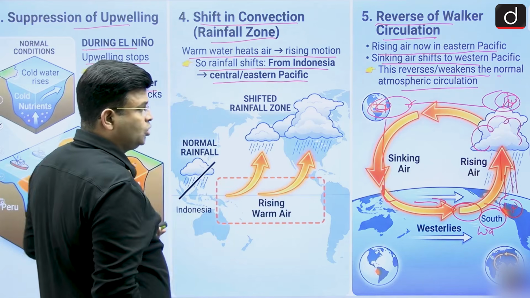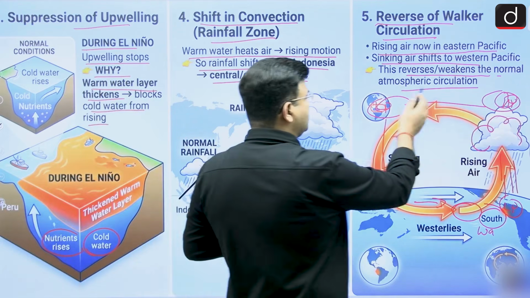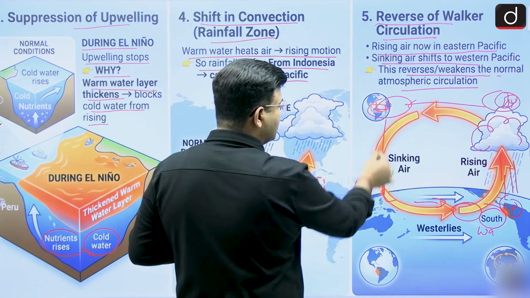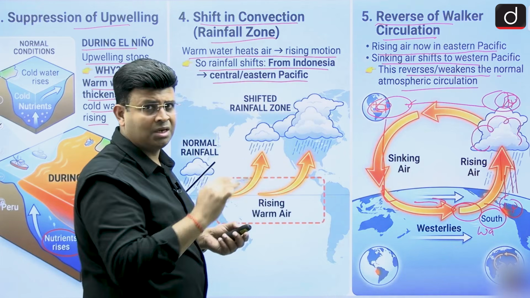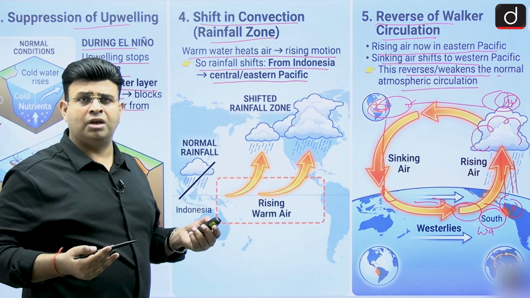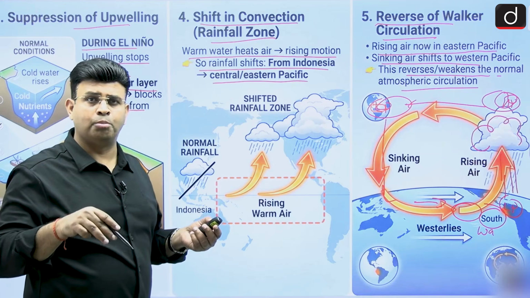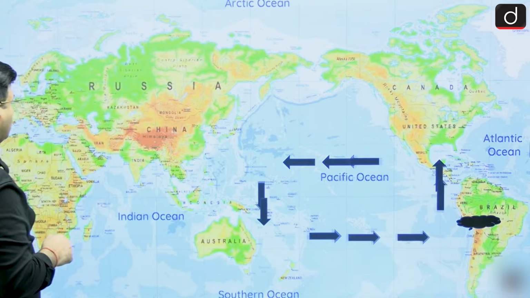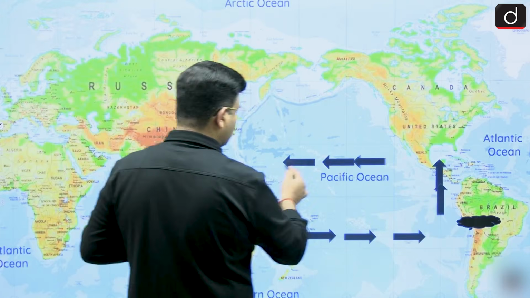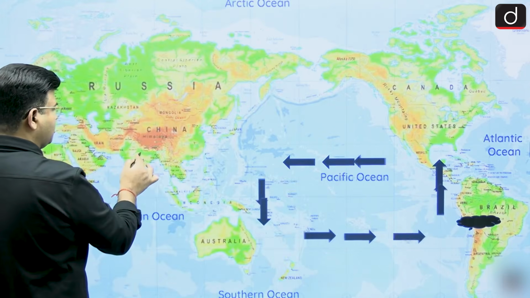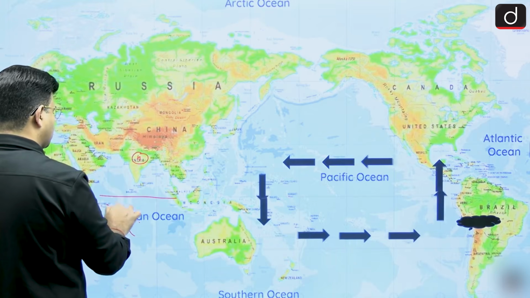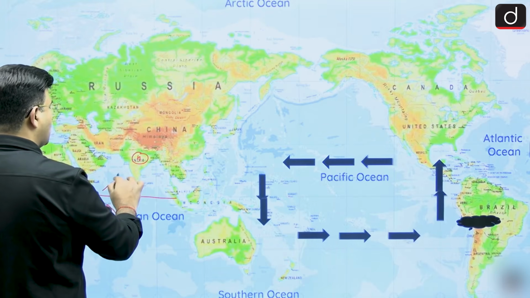Because of this El Nino condition, the air which is rising over there is able to reach the Indian subcontinent. The air is also coming here and descending, and also able to come to the Indian subcontinent and descend. And if it is descending, the rainfall will be less. For more rainfall in India, the Indian landmass should be more low pressure, which can attract the southwest monsoon. So here this kind of reverse Walker circulation has started, and the air coming over there also makes it a little high, and then the southwest monsoon, which is in the form of the southeast trade wind, has to go, and it does not go strongly.